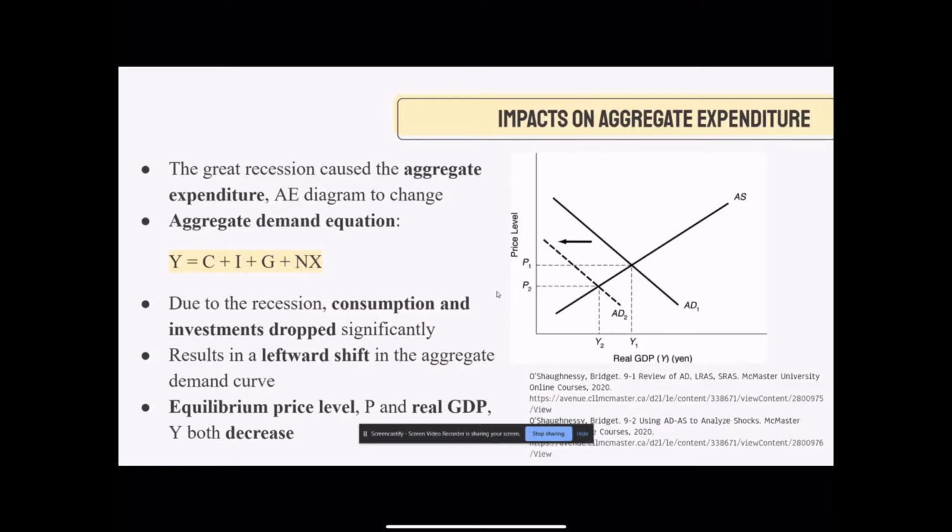on a diagram. Due to the recession, consumption dropped due to reduced consumer confidence, which increased household savings and decreased major investments from private sector firms. This caused consumption and investments in the aggregate demand equation to drop, resulting in a leftward shift in the aggregate demand curve. Because aggregate demand shifts left, it caused the equilibrium price level to decrease and the equilibrium real GDP